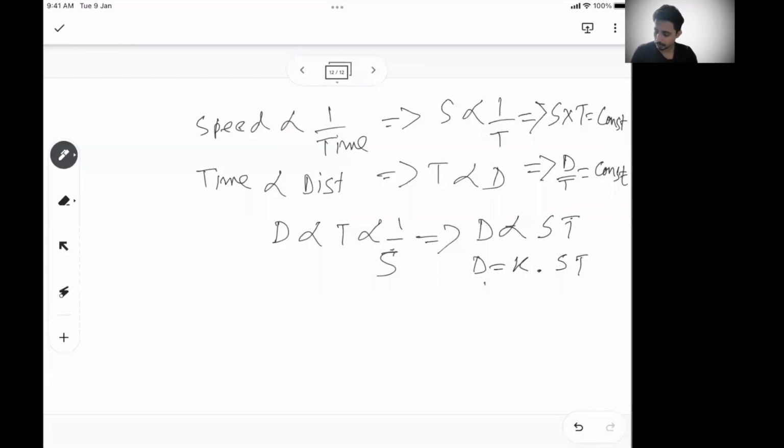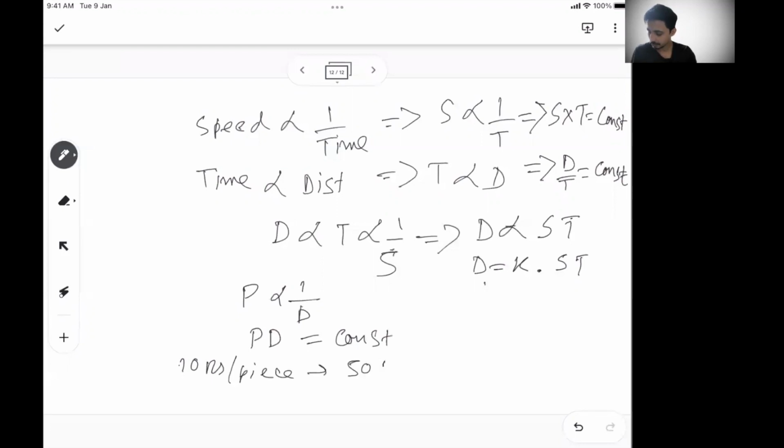Also you take another example, let's say price and the demand. So price varies as 1 by D. So if price is increasing, demand is decreasing. That means I can say price into demand is constant. So in one iteration, I know if the price was 10 rupees per piece, your demand was 50 units.